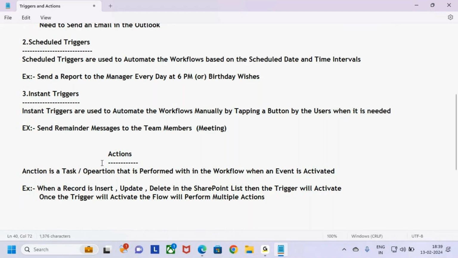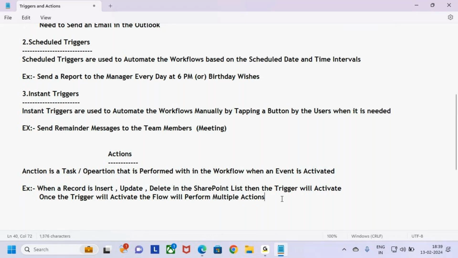What does this action mean? Action is a task or an operation that is performed within the workflow when an event is activated. That means when a record is inserted, updated, or deleted in the SharePoint list, then the trigger will activate. Once the trigger activates, the flow will perform multiple actions within the workflow.